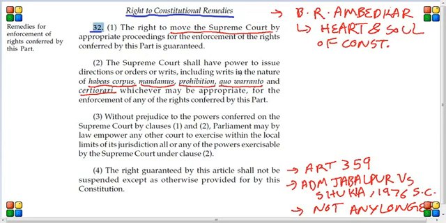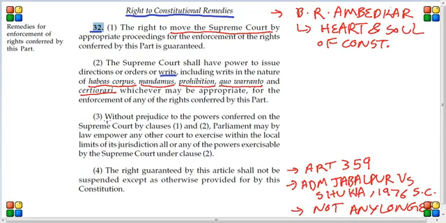Clause 2 says that the Supreme Court shall have power to issue directions or orders or writs, including writs in the nature of habeas corpus, mandamus, prohibition, quo warranto, and certiorari, whichever may be appropriate for the enforcement of any of the rights conferred by this part. What this means is that the Supreme Court can pass any kind of order. Writ is a kind of order, and these are five kinds of writ that the Supreme Court can pass. We'll talk about them in detail in later videos. Basically, the Supreme Court can pass any of these orders to protect the fundamental right of any citizen. That's what it means.